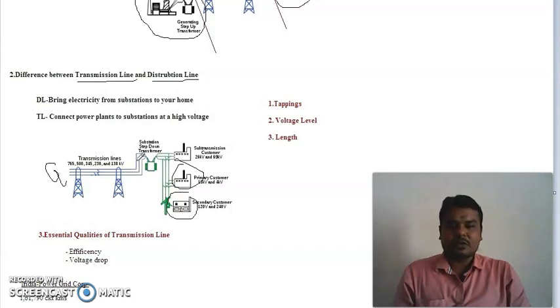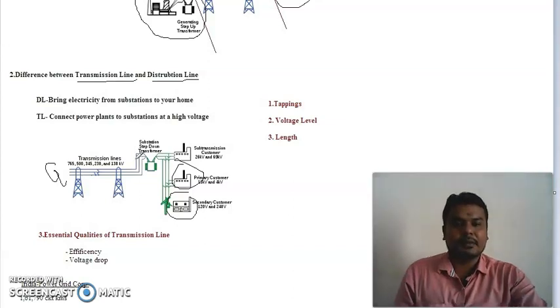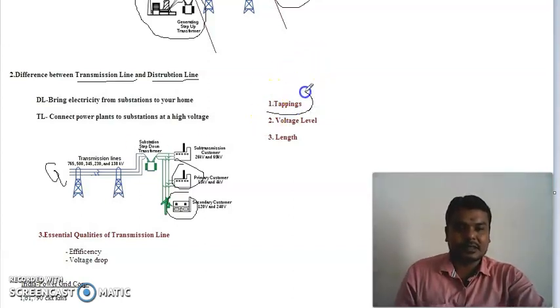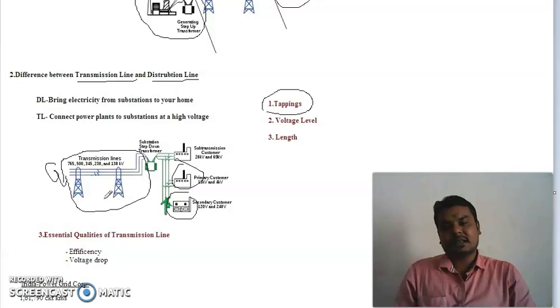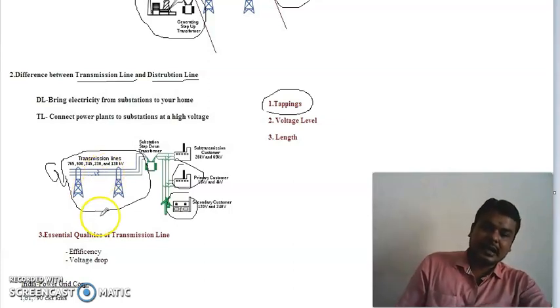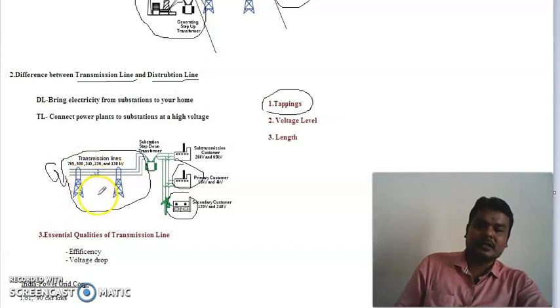Then what is the difference? Why do we call this a transmission line and this a distribution line? The first and most important difference is tappings. So what are tappings? When you look at this diagram, on the transmission side, we are not connecting any loads. Tapping means, in a simple way, connecting the loads. On the transmission side, I am not connecting any type of loads. That means I am not taking any tappings.